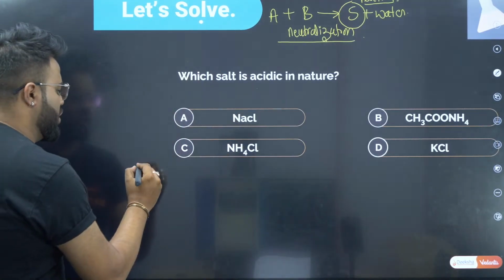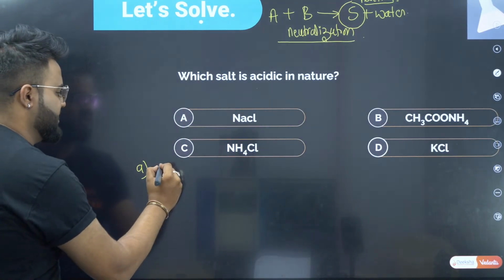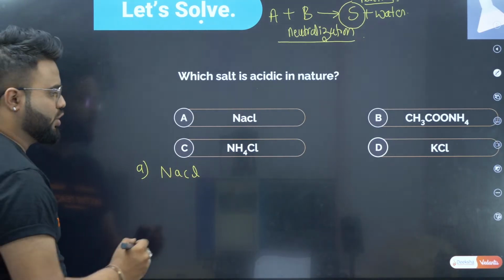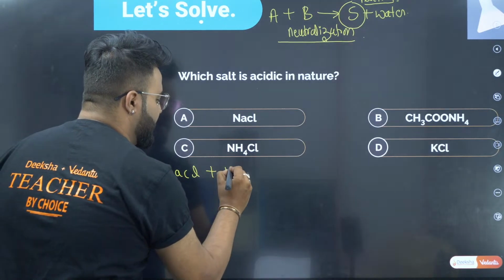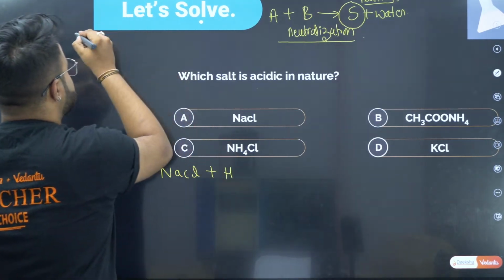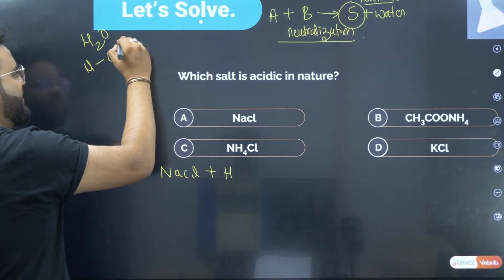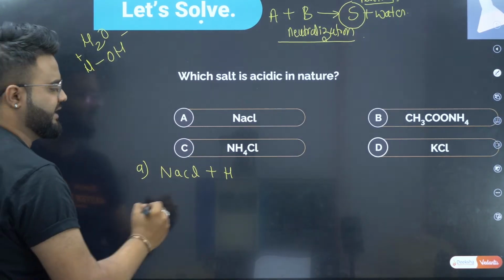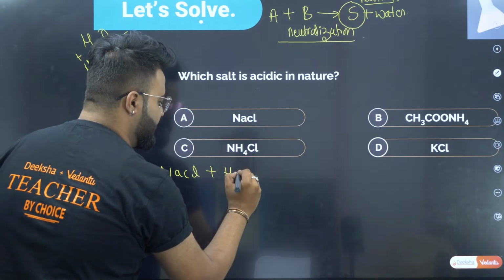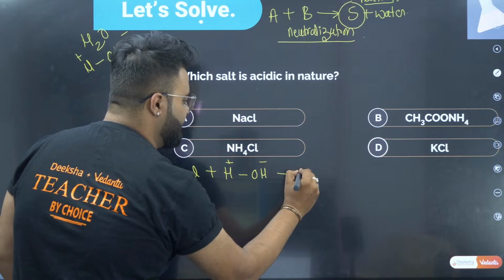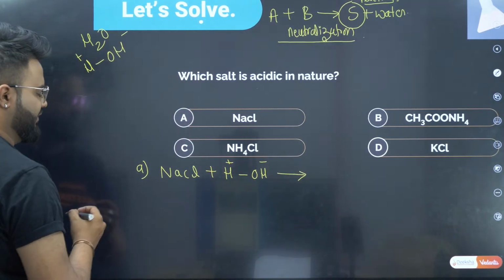Now, let us take option A, that is NaCl. NaCl is a salt. If I add water, that is H2O, I can write it as H plus and OH minus. So H plus and OH minus will give... Let us see. Everyone look at this.